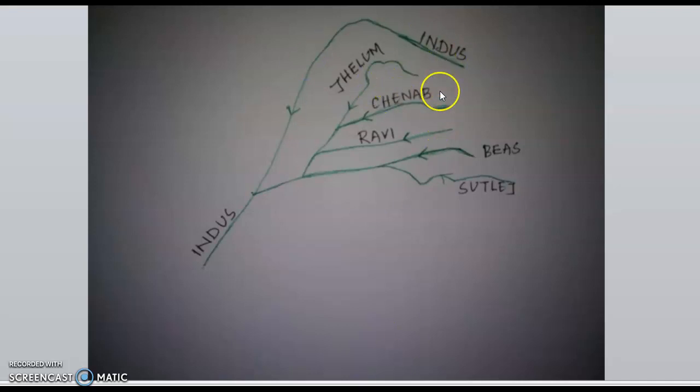This is the Indus River, and as you know, according to the Indus Water Treaty, which took place on 19 September 1960 and was brokered by the World Bank, these three eastern rivers were given to India. That means the control over these three eastern rivers was given to India, and the control over these three western rivers was given to Pakistan. Right? Just remember that there are so many tributaries of the Indus, but these are the five important tributaries, right?